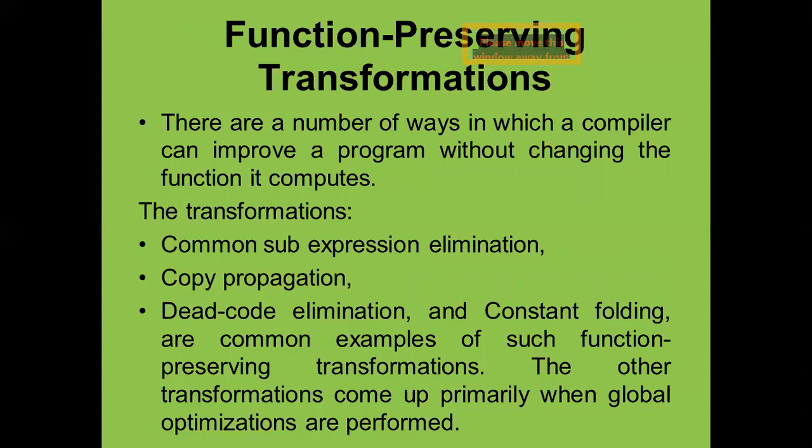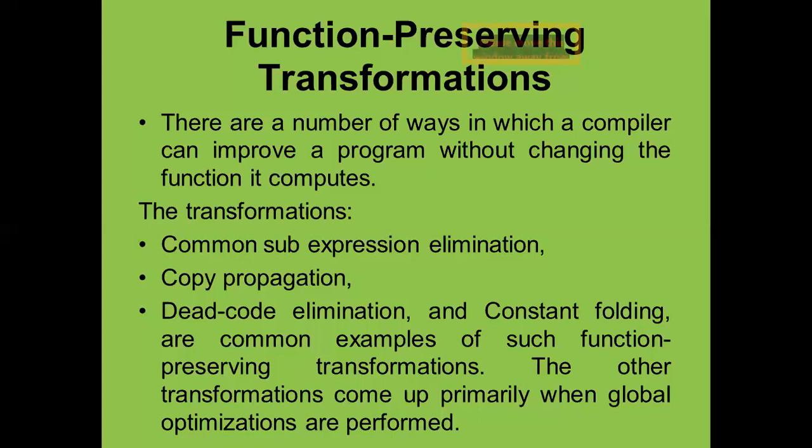If there are some subexpressions used by the programmer again and again, then those are called common subexpressions, and there is a need to eliminate them so that we can improve our program without changing the function it computes. So we are not going to change the output of our program.